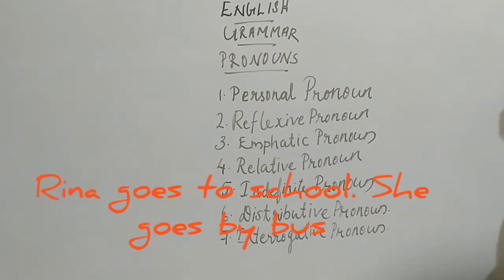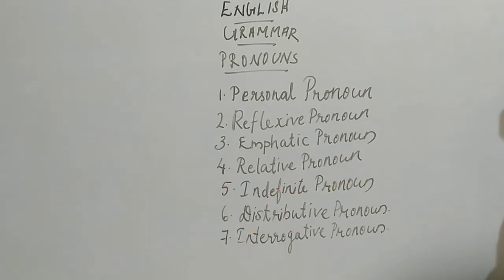Okay. For example, Reena goes to school. She goes by bus. We can write that sentence, Reena goes to school, Reena goes by bus. Okay. So instead of repeating the word Reena, we can write Reena goes to school, she goes by bus. Clear, students? Okay, now let's go to these divisions of pronouns.